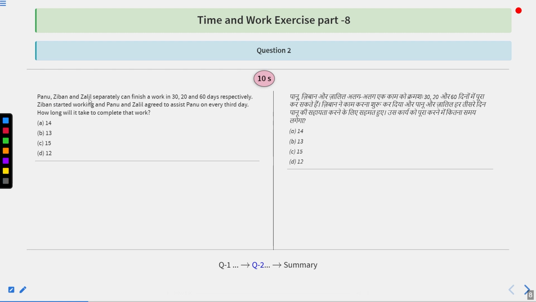Panu, Jiban and Jalil separately can finish a work in 30, 20 and 60 days respectively. Jiban started working, and Panu and Jalil agreed to assist Jiban on every third day. How long will it take to complete that work? Options are 14, 13, 15 or 12. These are the options.